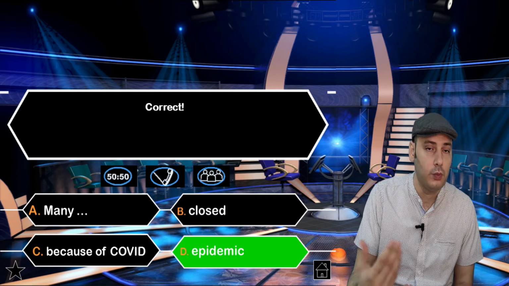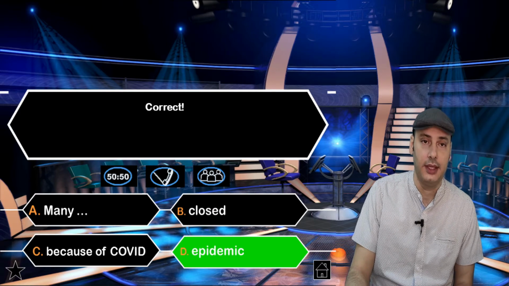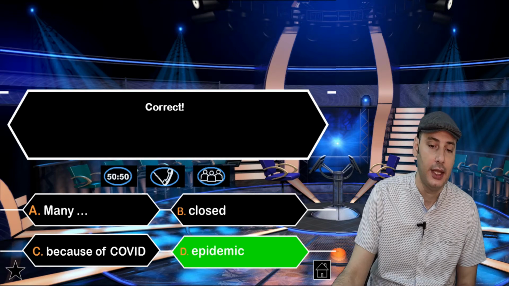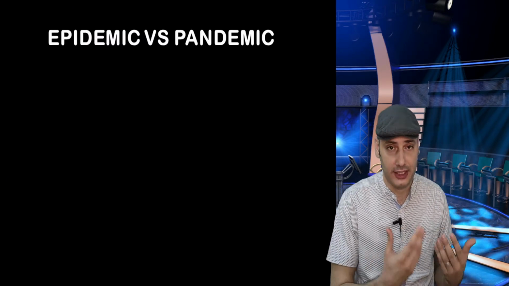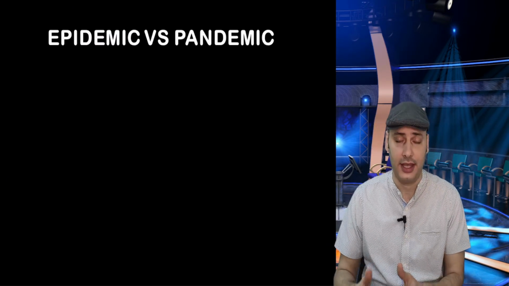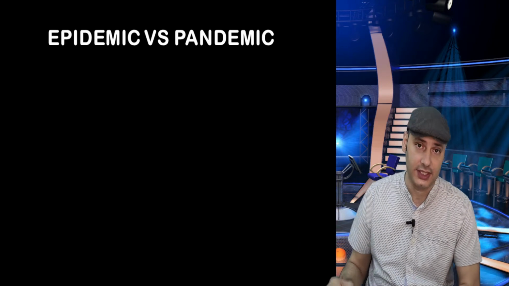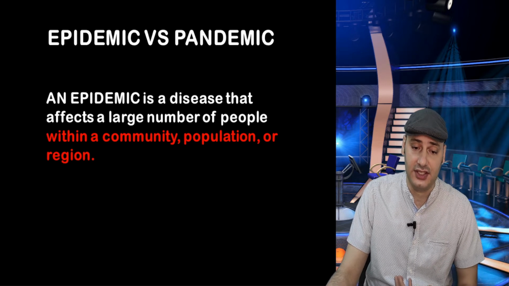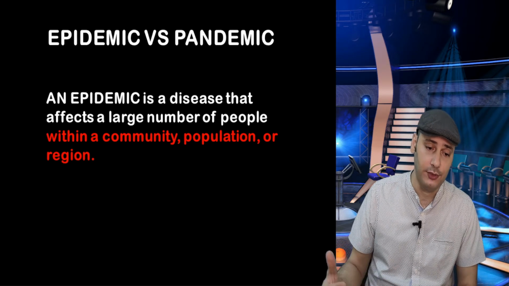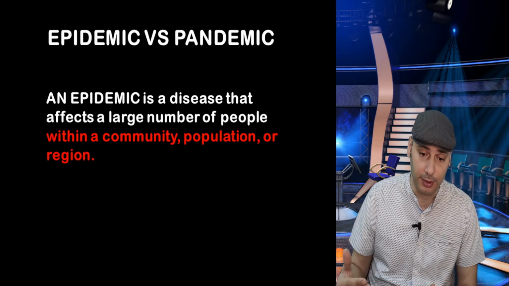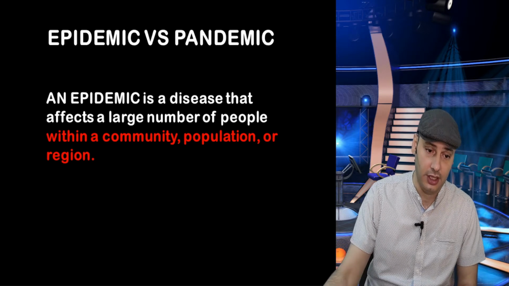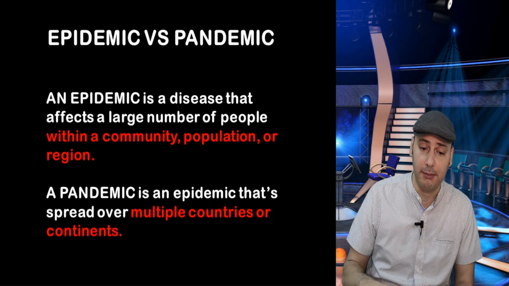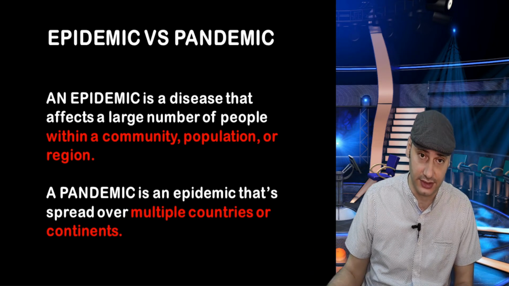Why? What do we need to write instead? We need to write pandemic, not epidemic. Now, what's the difference between epidemic and pandemic? And then I'll explain the reason of this mistake. Now, an epidemic is a disease that affects a large number of people within a community, population, or region, while a pandemic is an epidemic that's spread over multiple countries or continents.